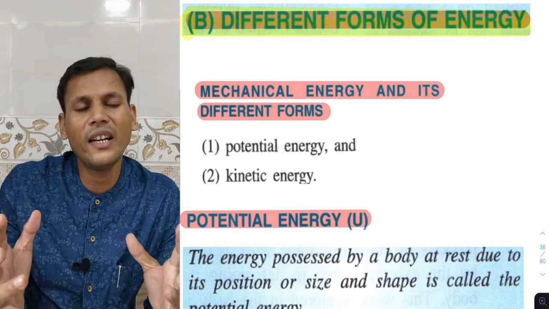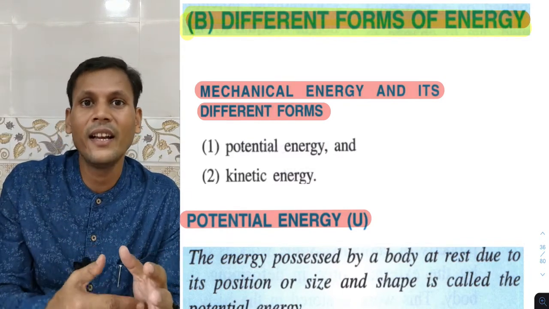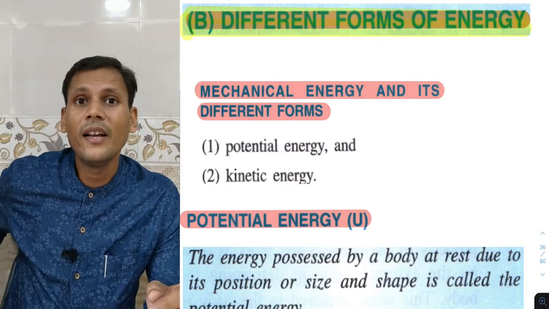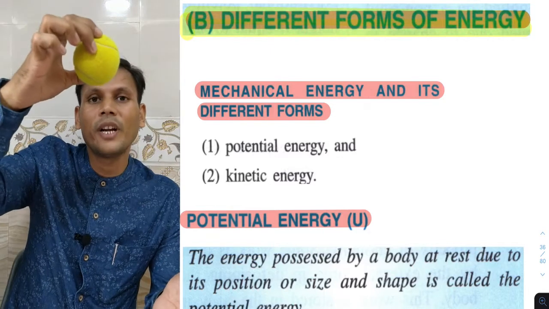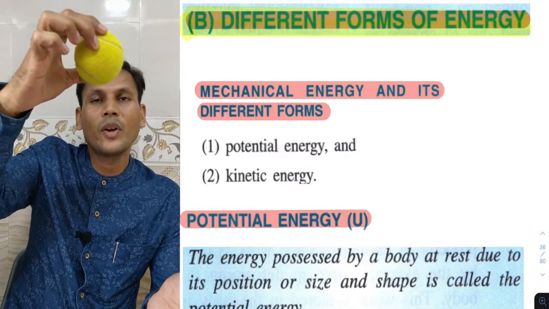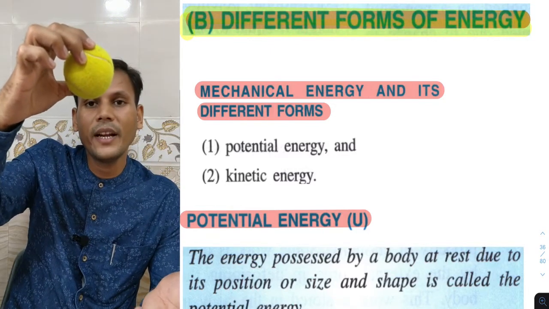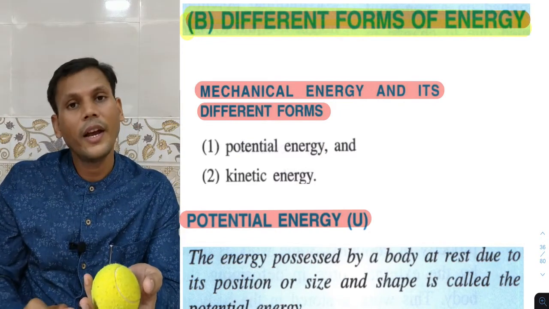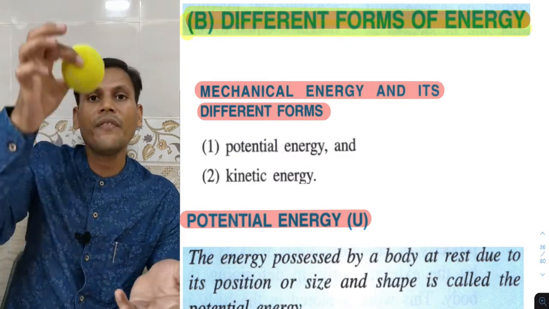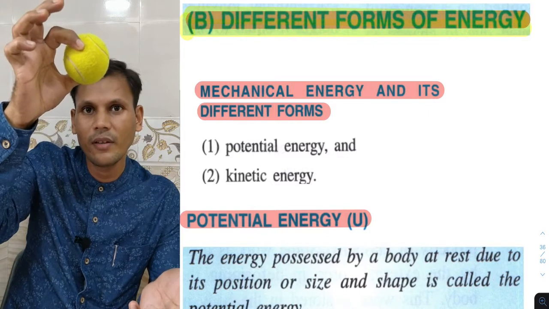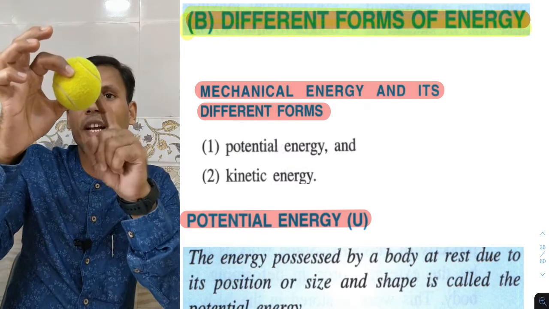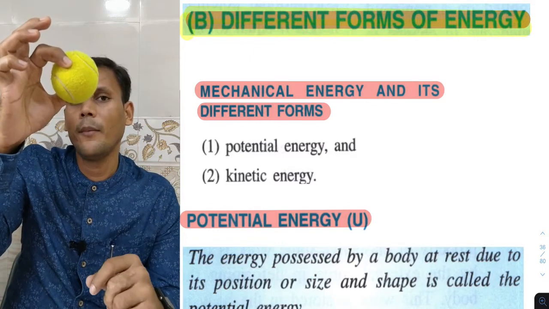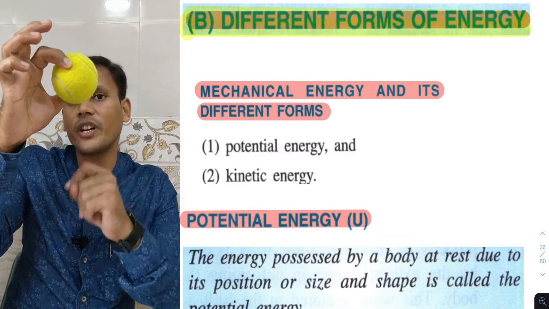We can understand it by one example. Suppose I am going to release this ball from here, it comes down. If we hold it at this position, this ball will have potential energy, because its position is fixed.